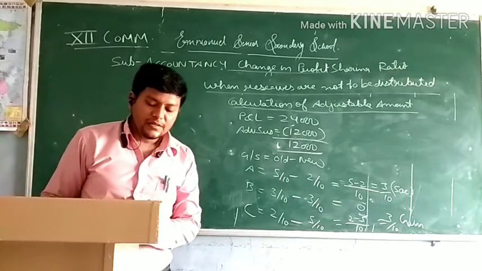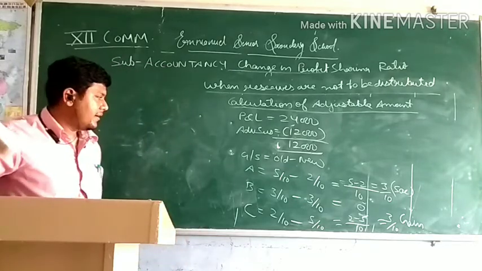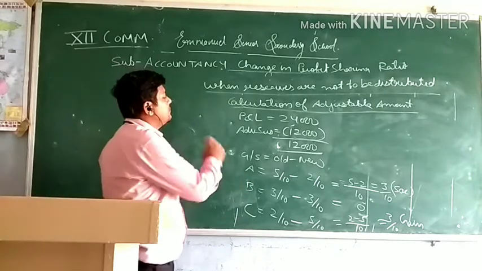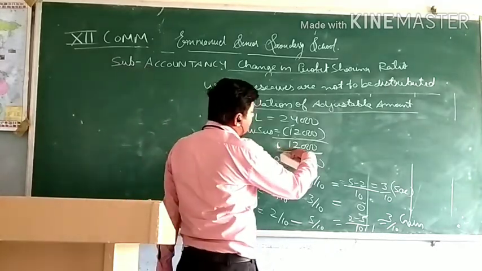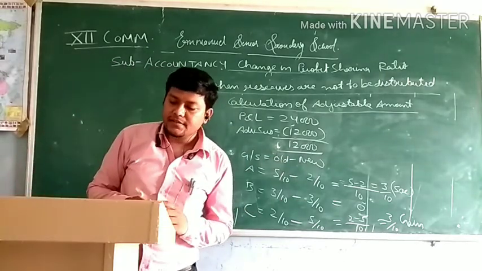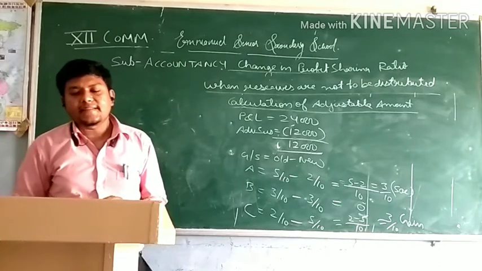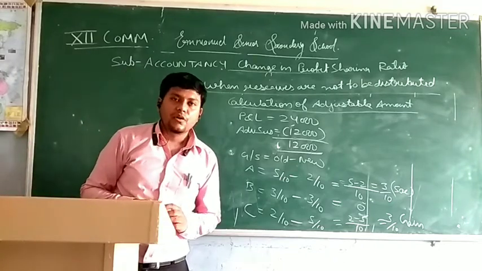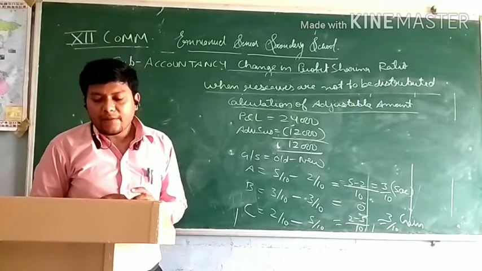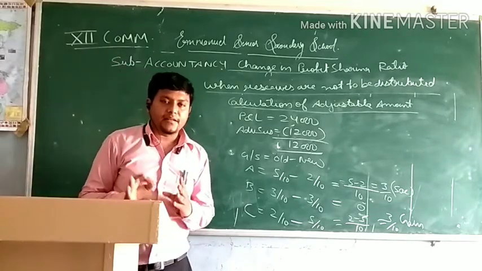Now we will pass the journal entry by debiting C and crediting A. You got it? By this amount. Again, I am repeating because in this question there are 2 points. First is profit and loss account and second is advertisement suspense account. Ratio is being changed and they decided to record the effect of the following without affecting book values. It is written in the question.